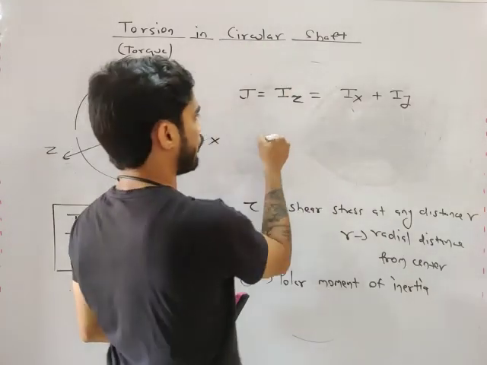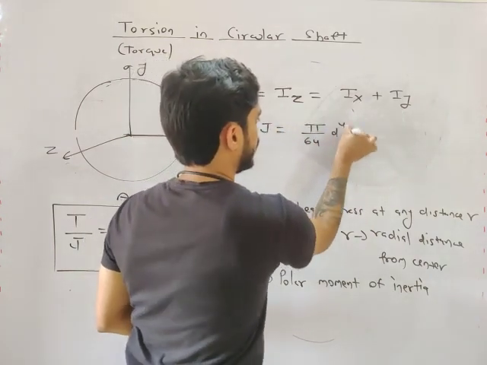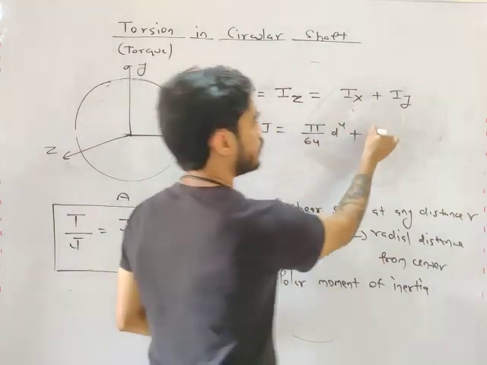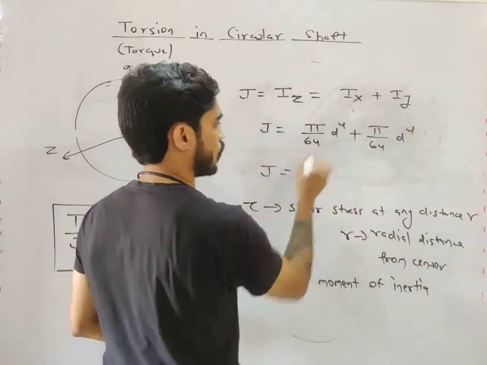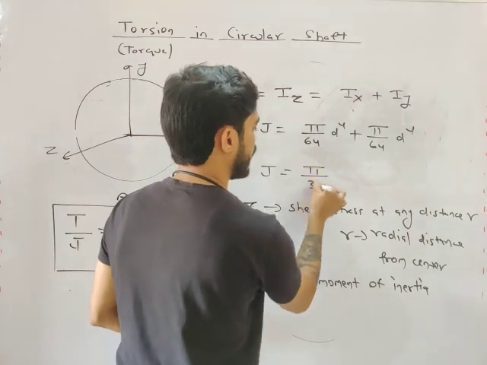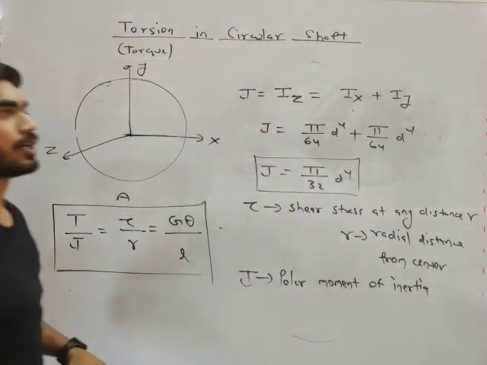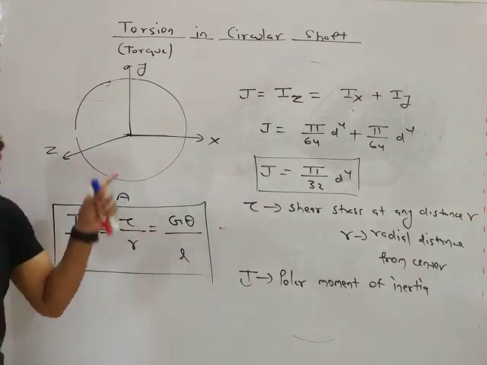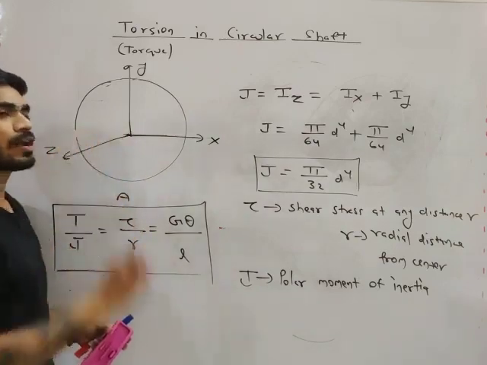Ix plus Iy. Now for a circle, what will be Ix? Pi by 64 d to the power 4. Iy will be the same, pi by 64 d to the power 4. So what is J for a solid circle? Pi by 32 d to the power 4. Do you understand what polar moment of inertia is? Polar moment of inertia is also a moment of inertia, but it is about the normal axis.